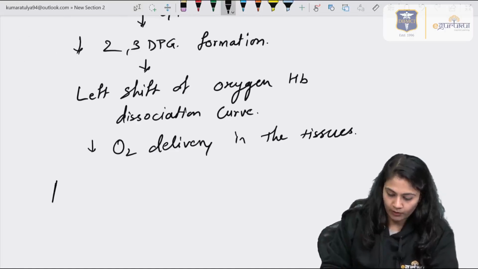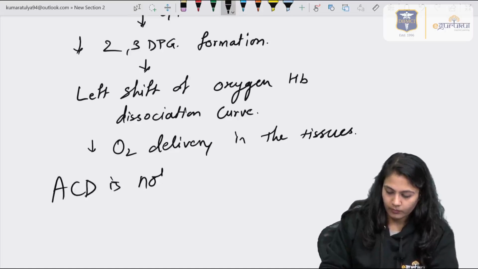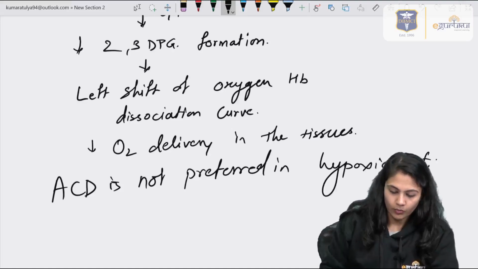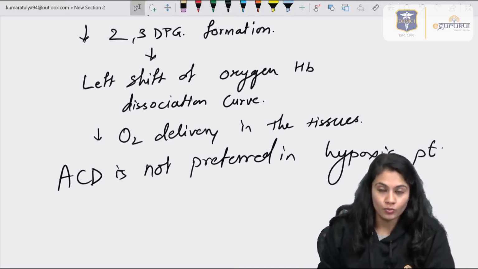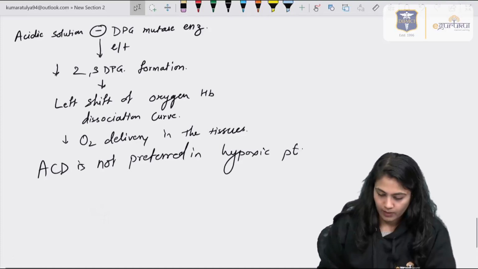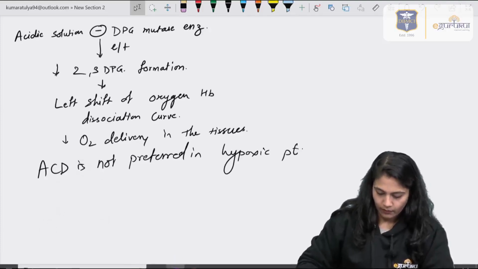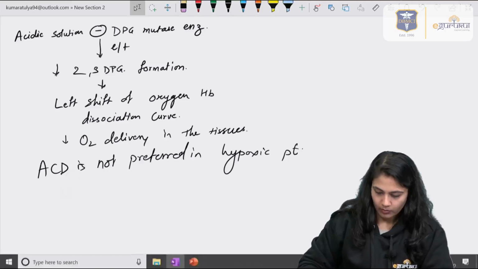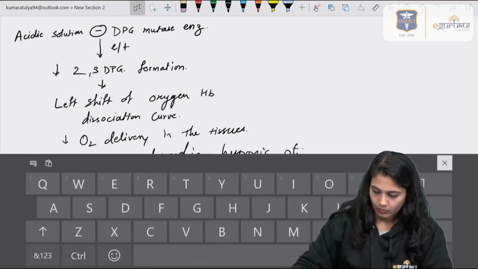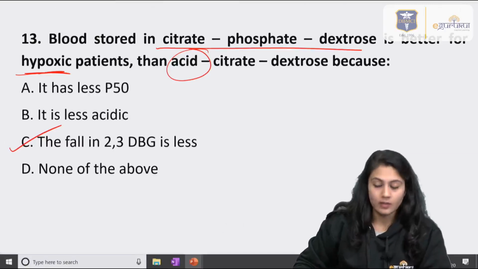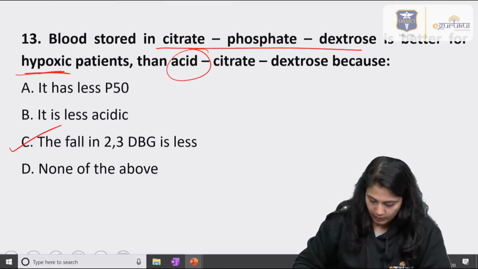So ACD, acid citrate dextrose, is not preferred in patients with hypoxia. So the answer of this question is option C. Moving on to the next question.